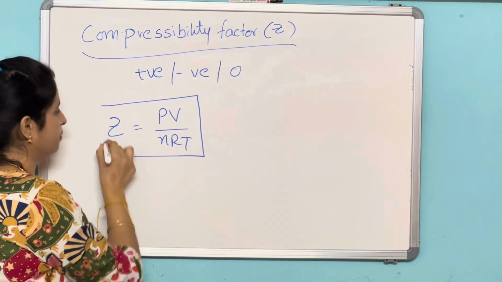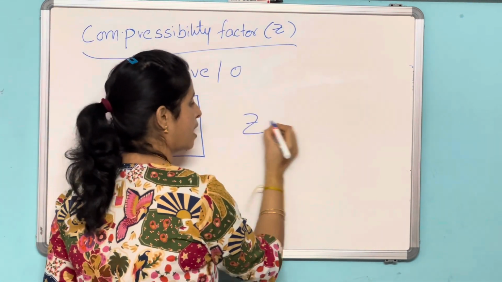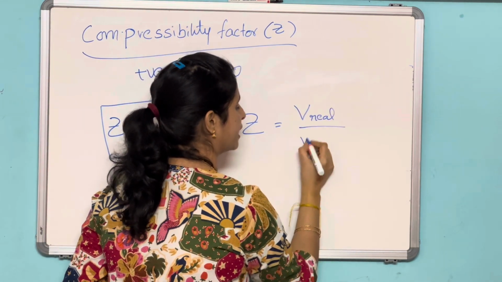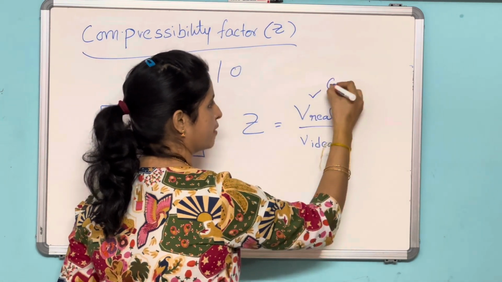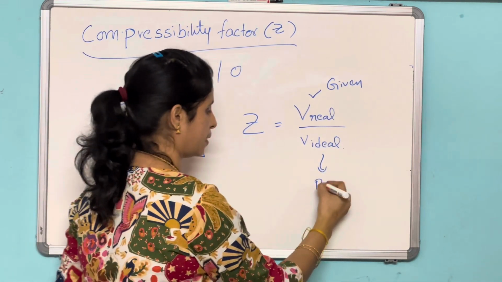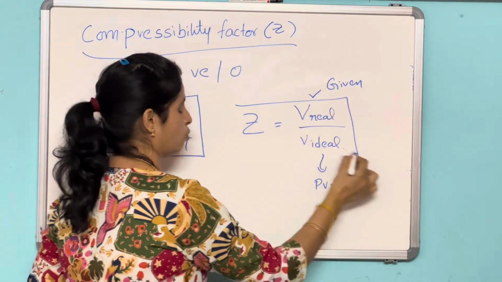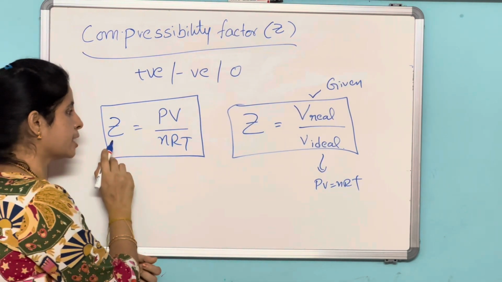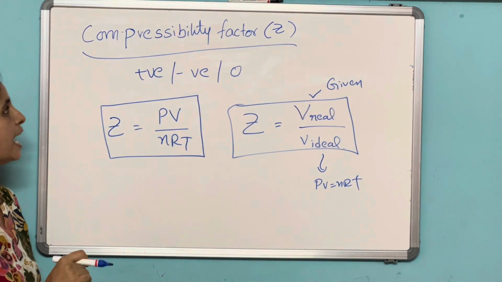Compressibility factor Z is equal to PV by nRT, and another formula is V real by V ideal. This V real will always be given to you, and V ideal you can calculate by using PV equal to nRT. Okay, these are the two formulae for the compressibility factor: Z is equal to PV by nRT and Z is equal to V real by V ideal.